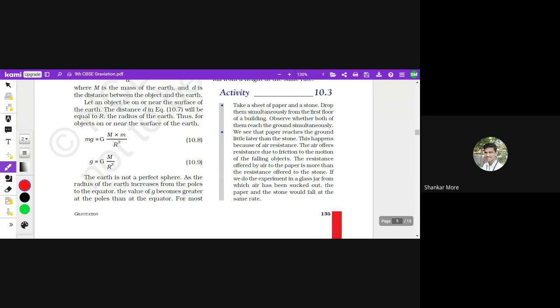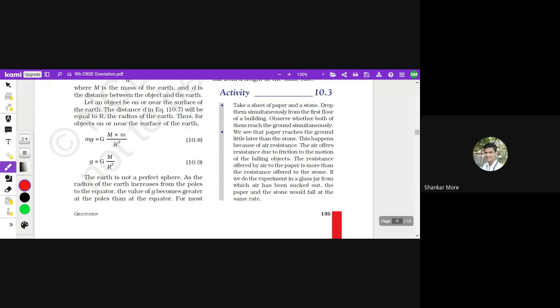Now, you had said that there would be air pressure and air friction and all that, so these forces will be acting on the objects. That is very true. If we are in the earth's atmosphere, there would be forces acting on the object. So for this, what activity are we doing? We are taking a piece of paper and a stone.